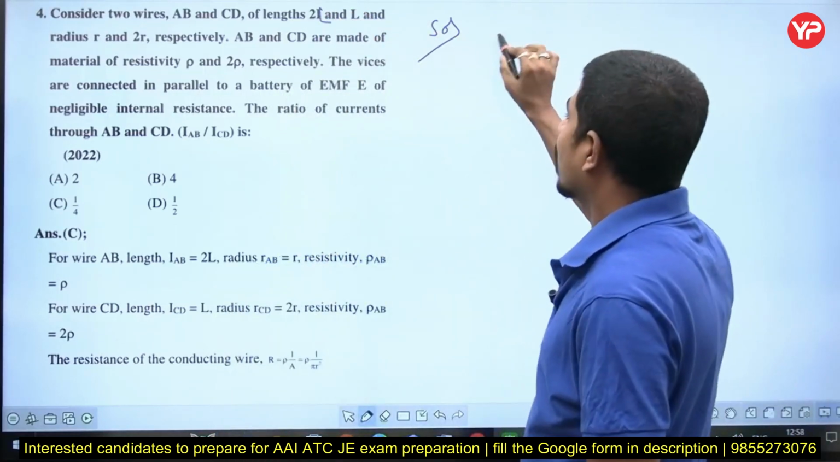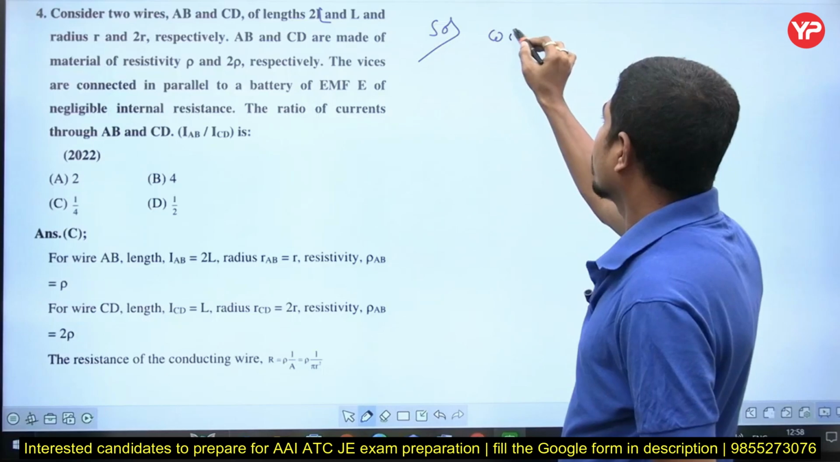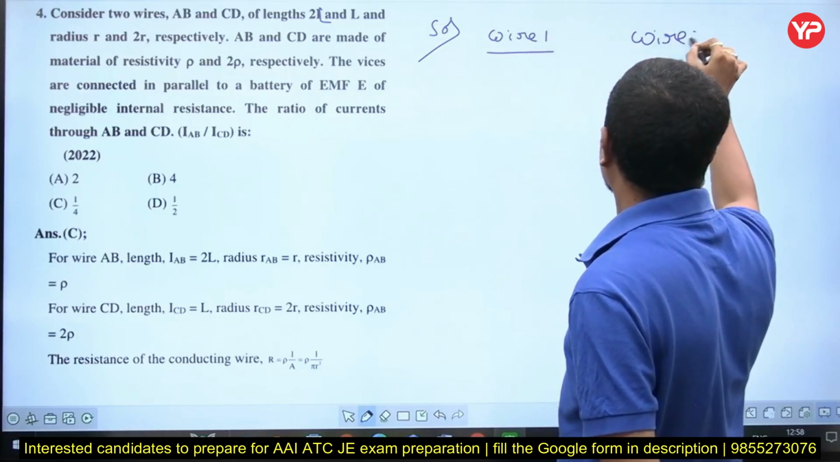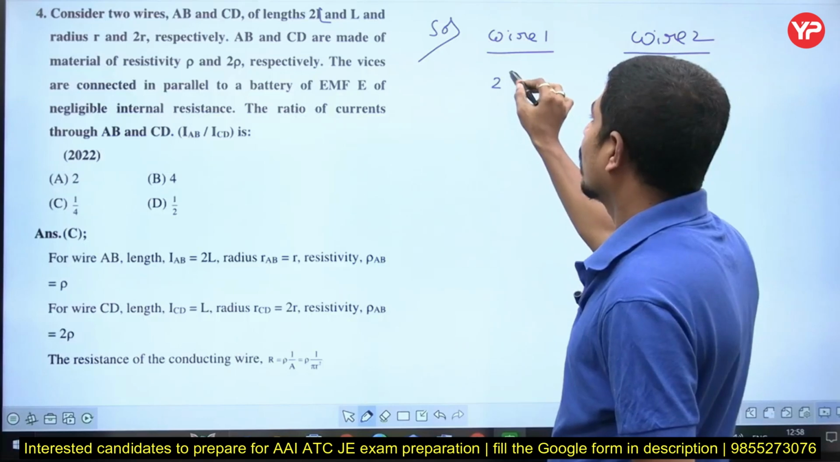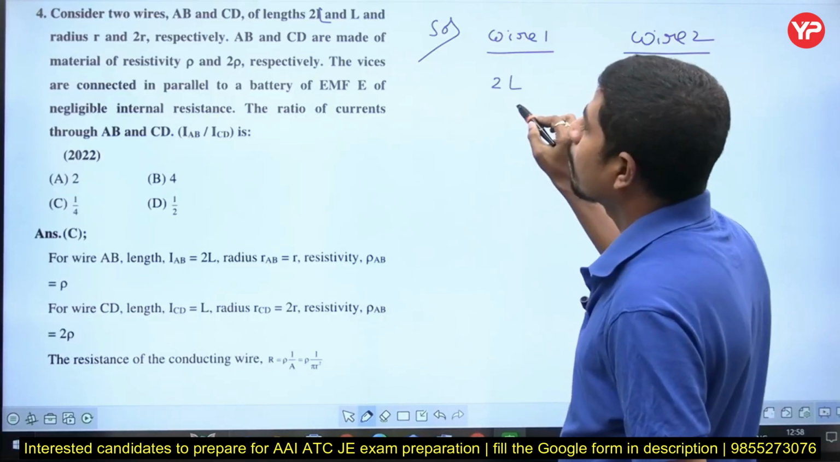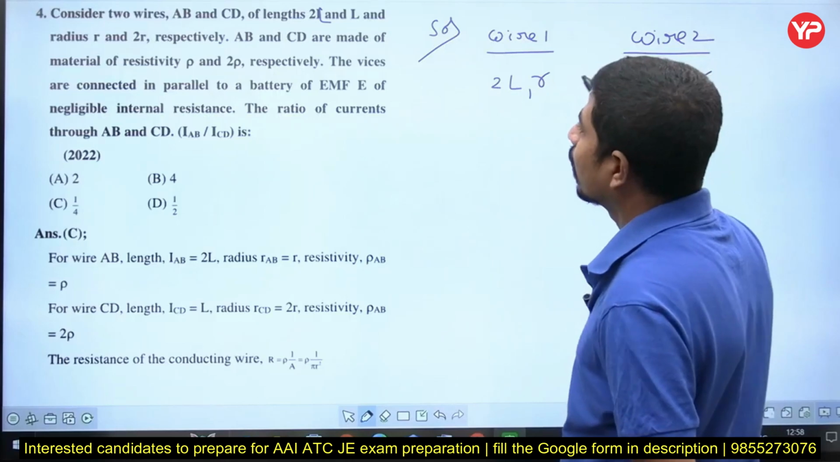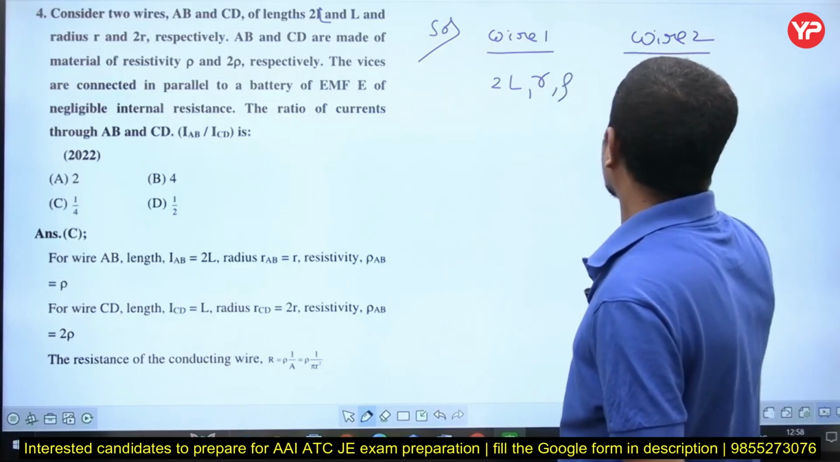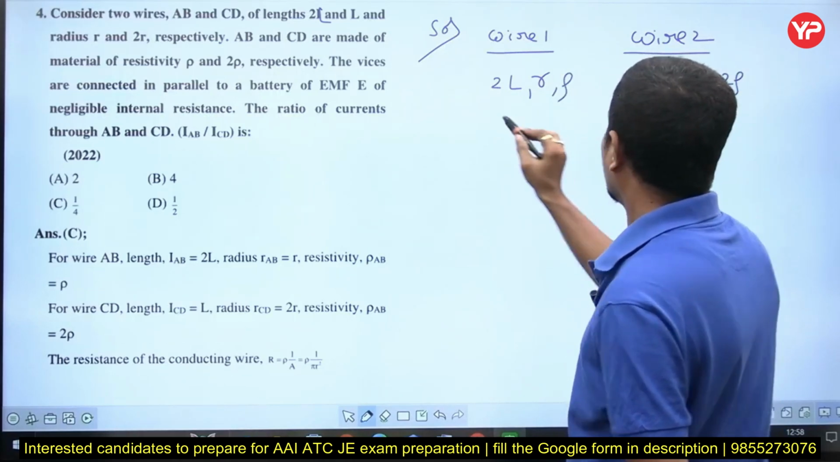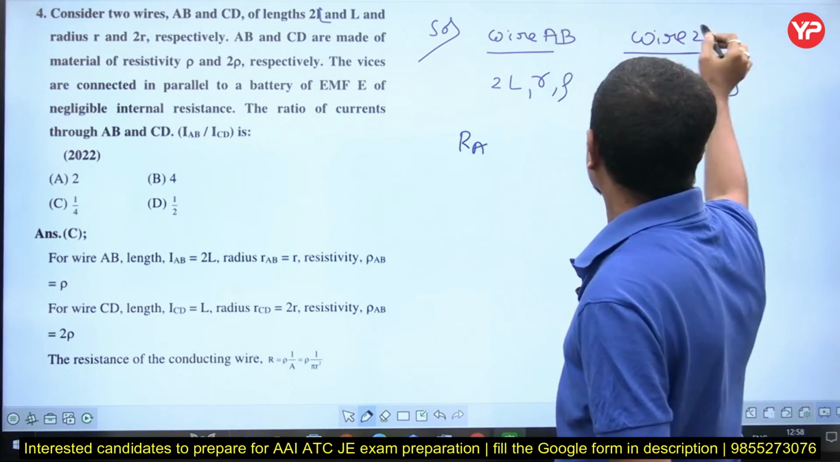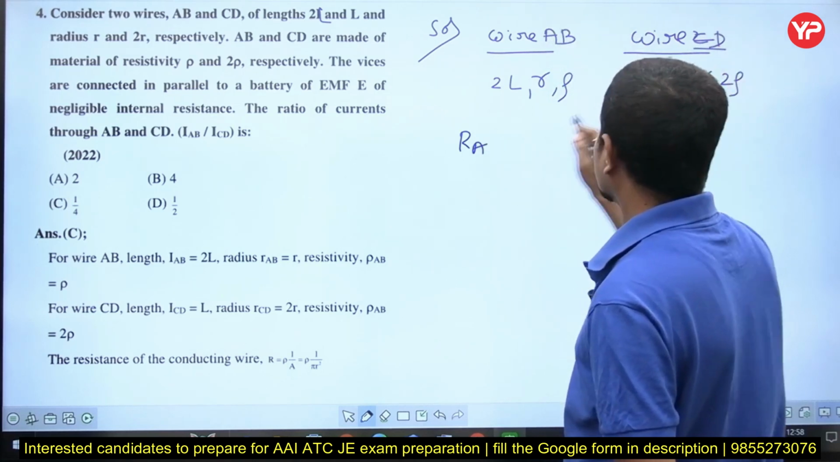See, there is wire 1, let me write it as wire 1. Here it has wire 2. Wire 1 length is 2L. Wire 2 length is L. Okay. Radius: this radius is R. This radius is 2R. Then its resistivity is rho. Its resistivity is 2 rho. Now, what is the resistance of this AB? Not wire 1. This is wire AB. This is wire CD.